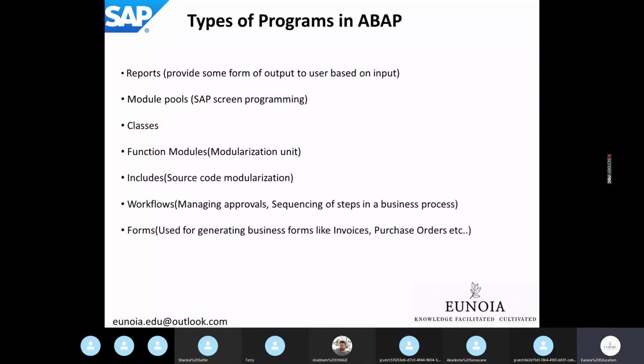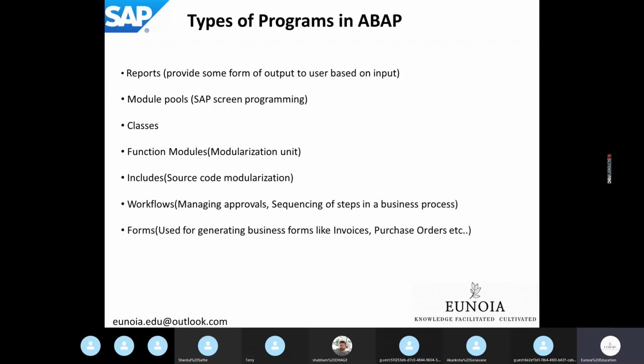So what all things are we going to cover in ABAP, or what all things are there in terms of programs in ABAP? The most simple program that will be taught is reports.